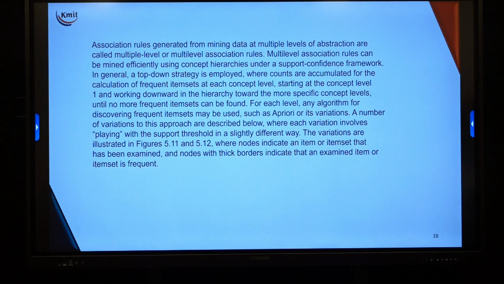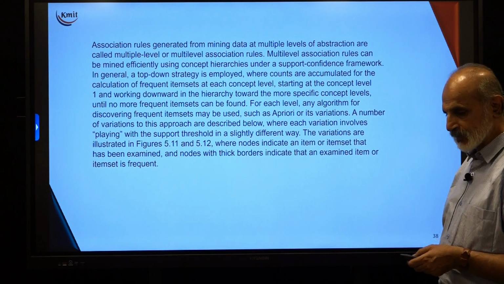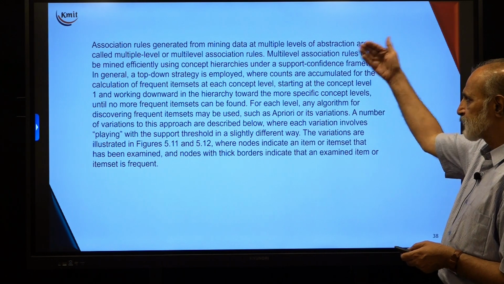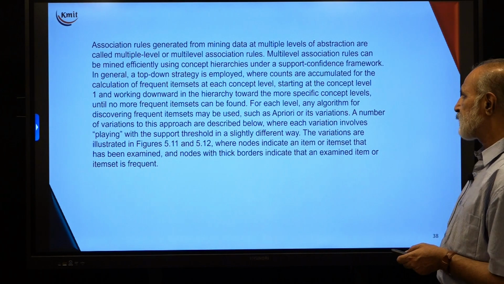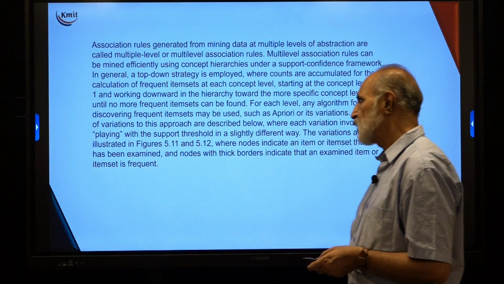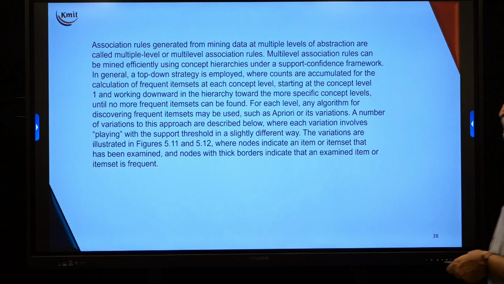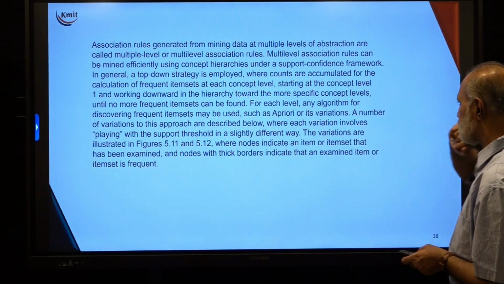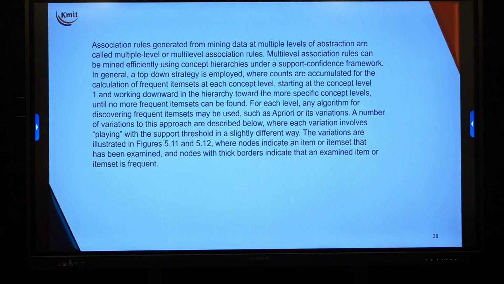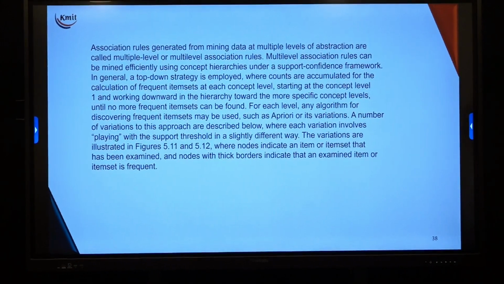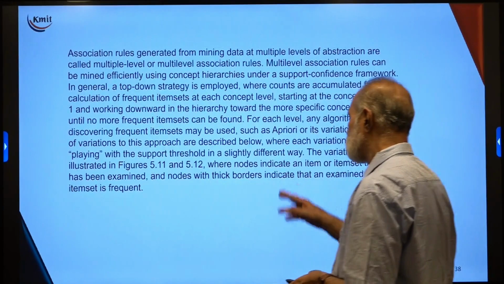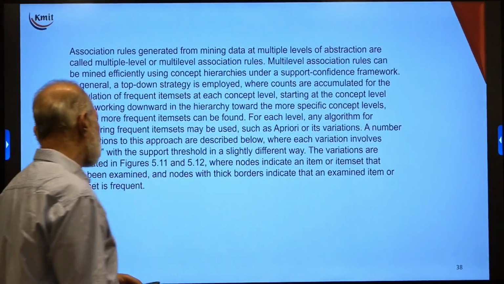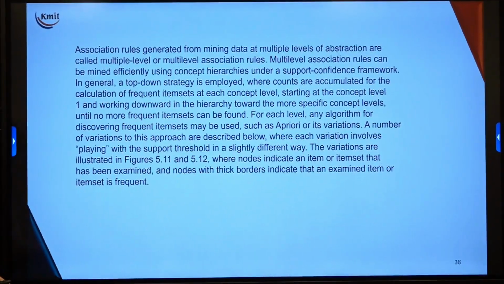Multi-level association rules can be mined efficiently using a concept hierarchy, because I am going from level 0 to 1, 2, 3, 4 under a support-confidence framework. In general, a top-down strategy is employed, where counts are accumulated for the calculation of frequent itemsets at each concept level, starting at concept level 1 and working downward in the hierarchy toward more specific levels. So, I go from generic to more specific until no more frequent items can be found.